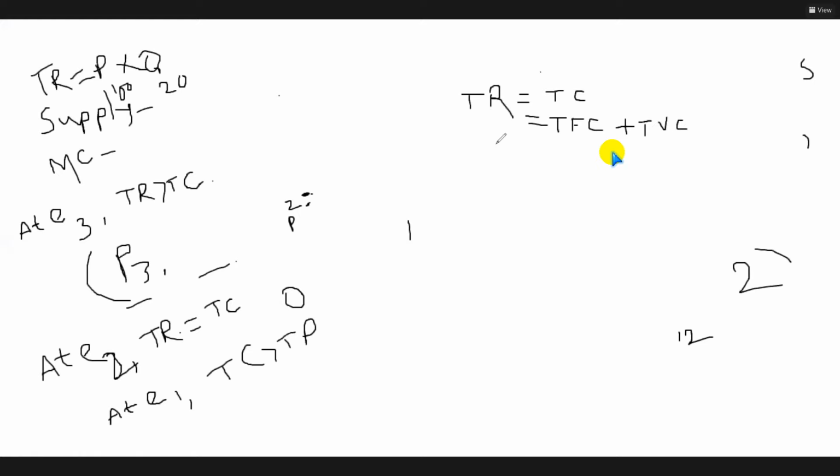So dividing all this equation by Q, what have we found here? Average revenue equals what? Average fixed cost. This is average revenue, and this is average fixed cost and average variable cost, isn't it? Yes, sir.